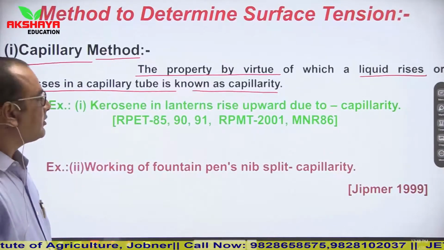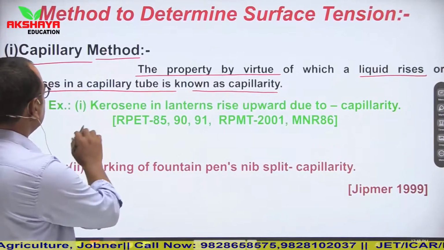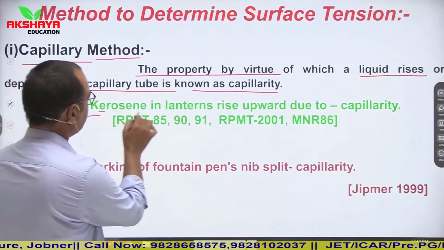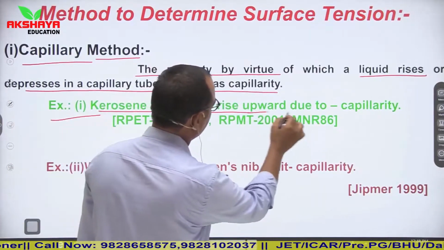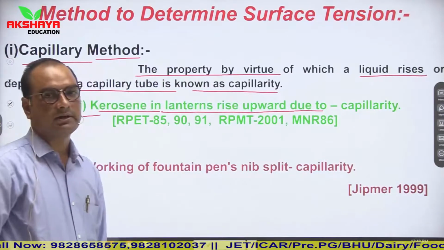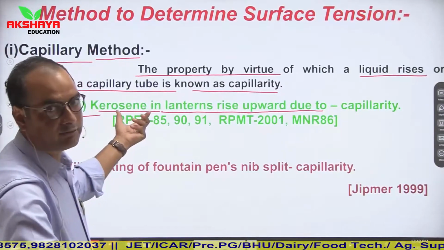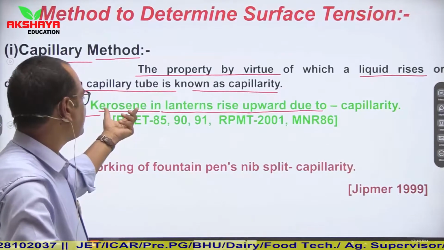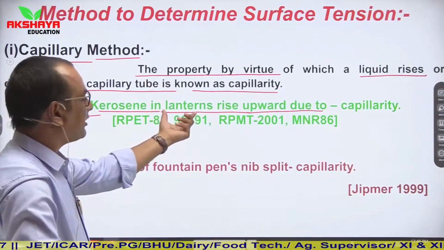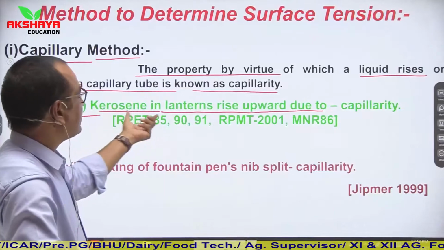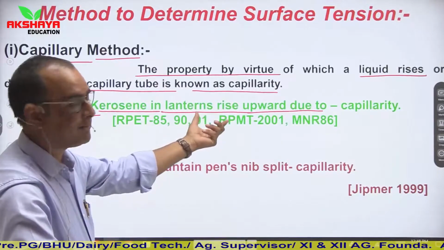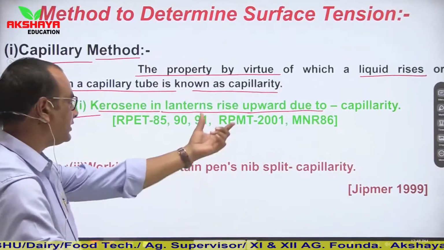For example, kerosene in a lantern rises upward. You might have seen that in older days in India, people used kerosene lamps for lighting. In that kerosene lamp, the wick is fixed in and the kerosene rises up. This rising of kerosene is due to capillarity.